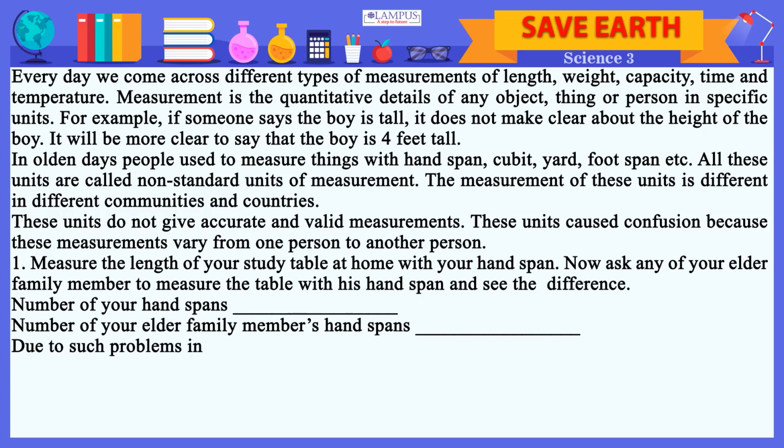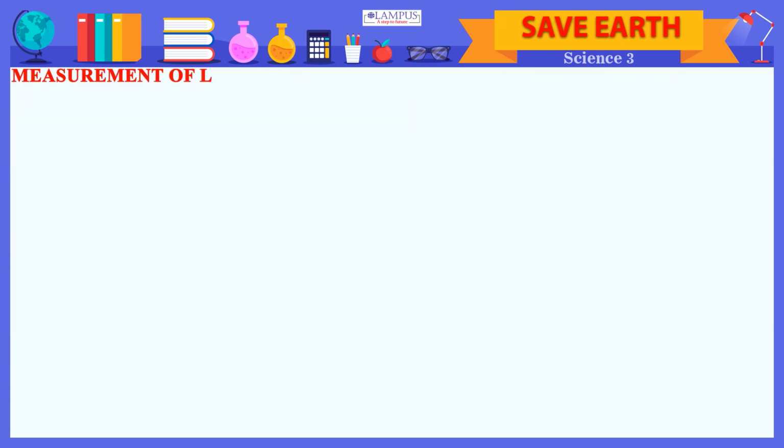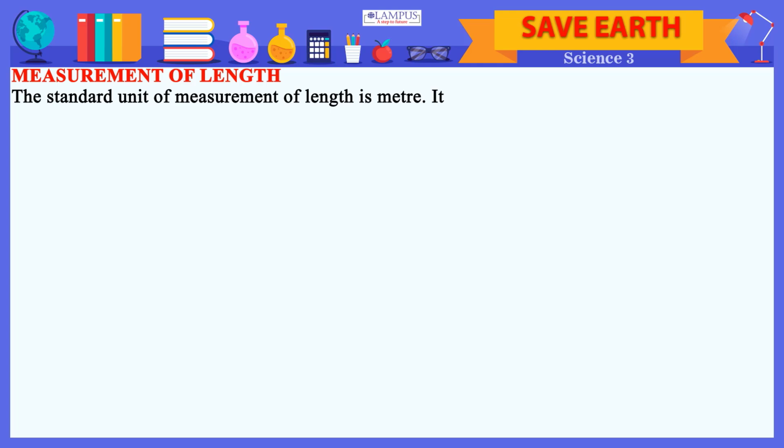Due to such problems in the non-standard units of measurement, standard international units of measurement of length, weight, capacity etc. are used. Measurement of length. The standard unit of measurement of length is meter. It is denoted by m. Smaller unit of length is centimeter. It is denoted by cm.